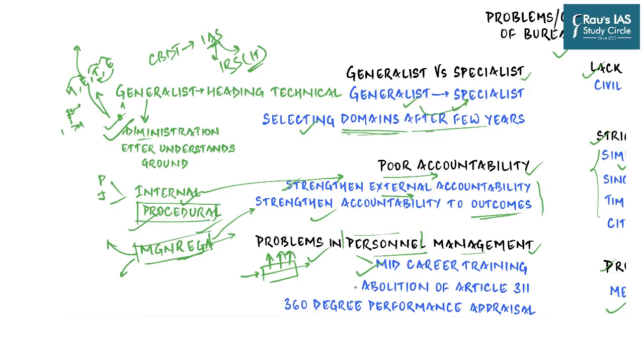Then a lot of reports, including the ARC, have recommended abolition of Article 311, because Article 311 protects honest civil servants from dismissal from the service. Under this article, civil servants cannot be removed or dismissed or reduced in rank unless he or she has been given a reasonable opportunity to be heard.